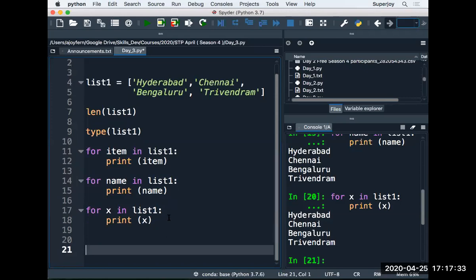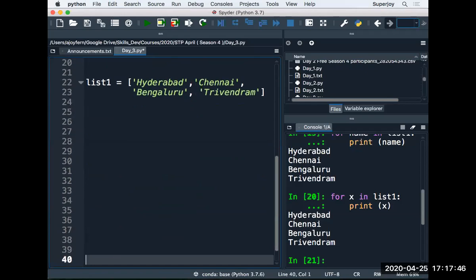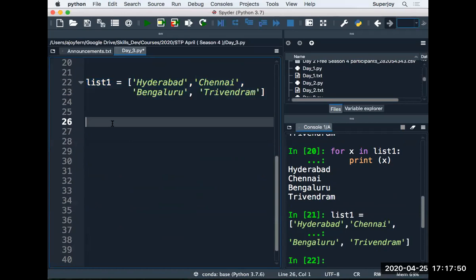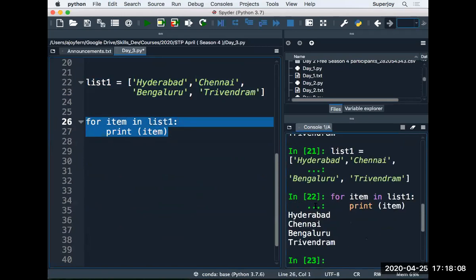Guys, see this. Let's say this is my list, so I'll move a little bit up. So now this is my list. List 1 has a couple of city names. I want to print the city names. So again, for loop is good for me. For each item in list 1, print item. And in this way, I print the items one by one.